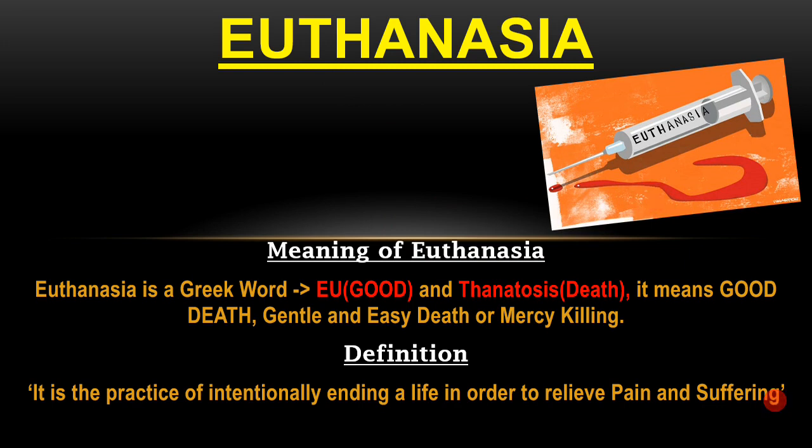Now let's talk about the definition of euthanasia. It is the practice of intentionally ending a life in order to relieve pain and suffering. Suppose a person is suffering from a particular disease and is not able to recover. That person, himself or through a physician, can take euthanasia. That is a very burning issue, because most people say that euthanasia is somewhere equal to the murder of a person.